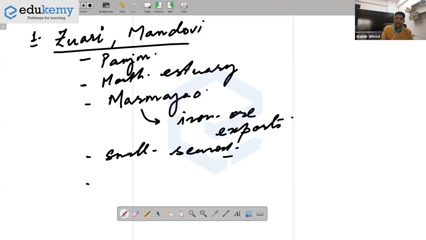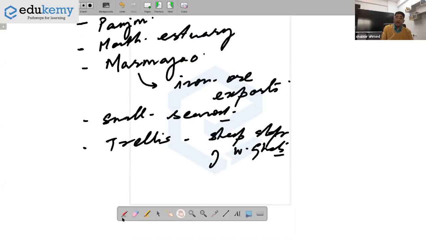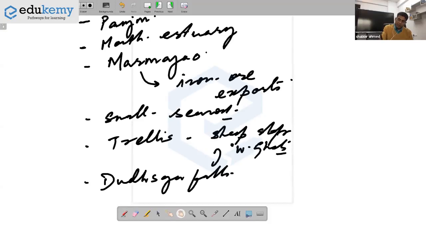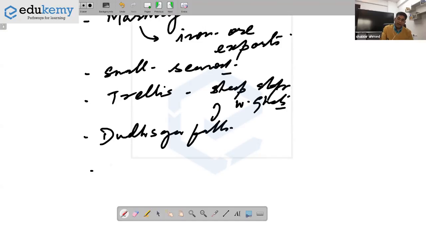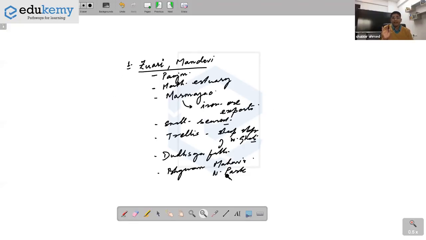There are fluctuations. And do you know something about the river courses? If you know the patterns, this is an example of a trellis river. Why? Because they flow down the steep slopes of Western Ghats. And yes, do talk about Goa. Dudhsagar Falls, yes, you can add that, and the river also passes through Bhagwan Mahavir National Park. So that's good enough. It is important, but it shouldn't be a problem.